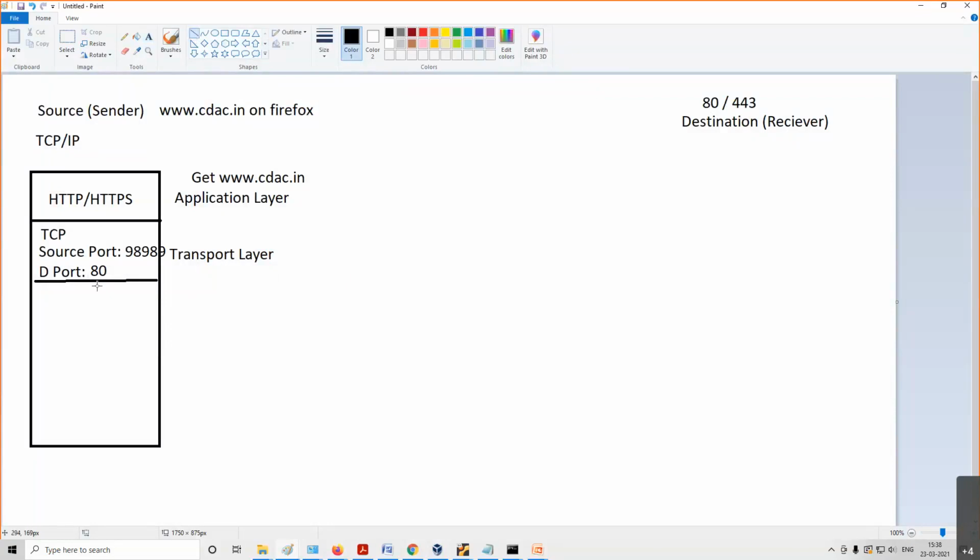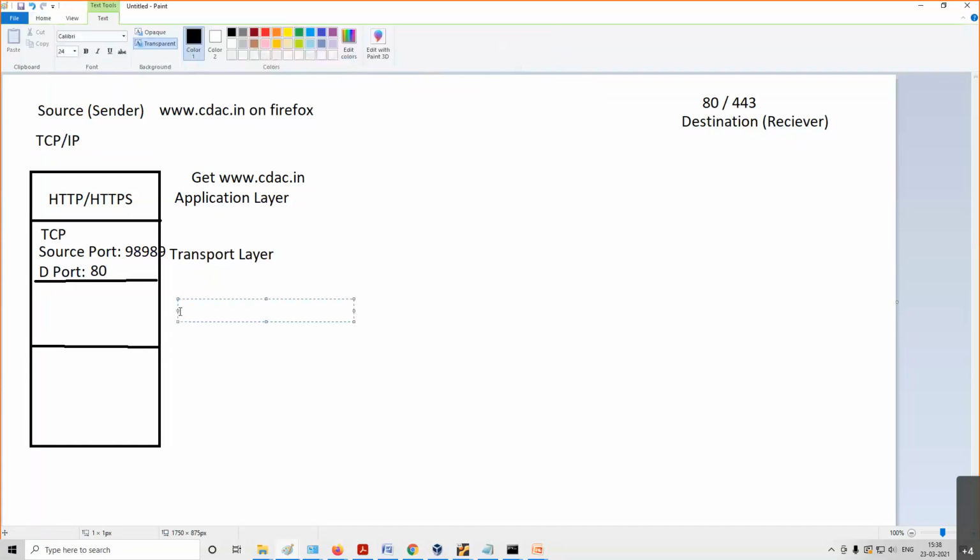Now next is what? Network layer. In TCP/IP it is called the internet layer, right? Now here what will you write? Suppose I am using IPv4, then source IP and destination IP.